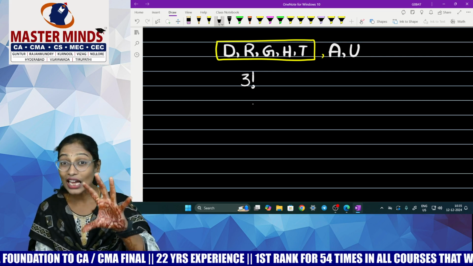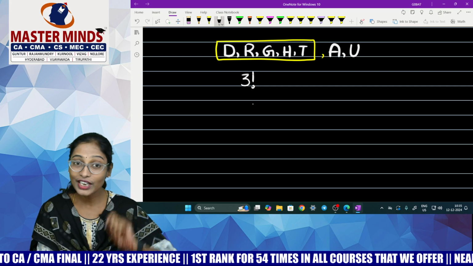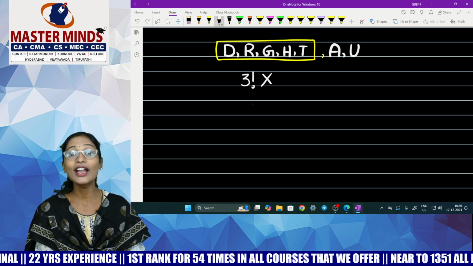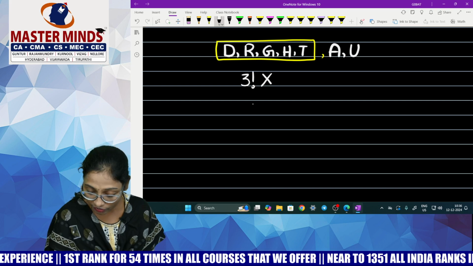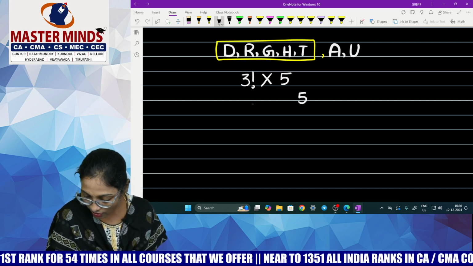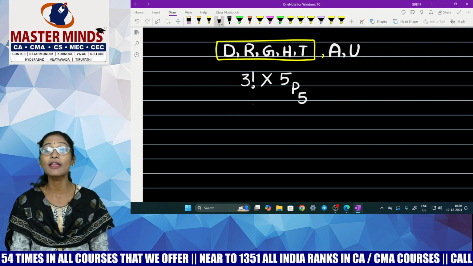Now we are done with arranging units. Now we have to go for internal arrangement of consonants, no? So now we are making the arrangement of consonants. How many consonants are there? 5 consonants to be arranged in 5 places, that you can do in 5P5 ways.